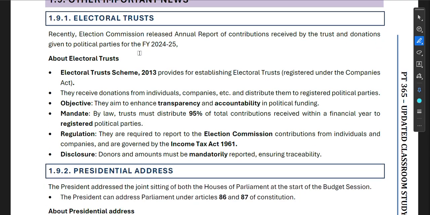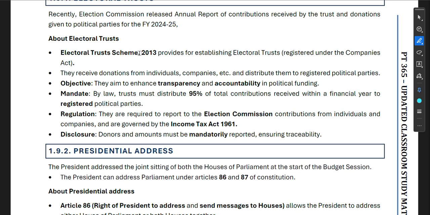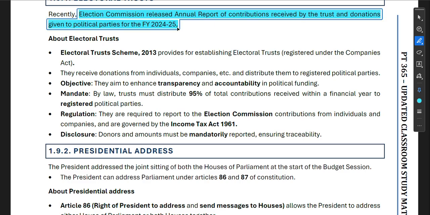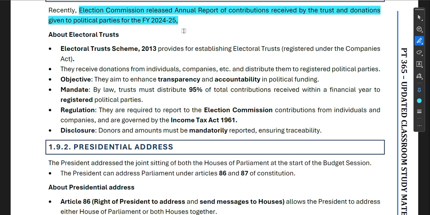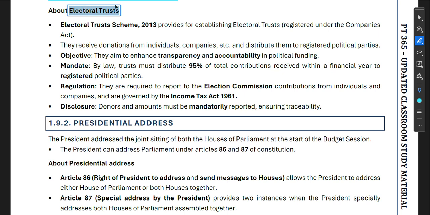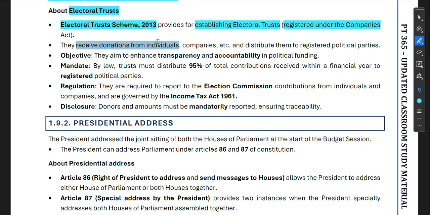Now other important news. Electoral trust. Recently, the Election Commission released the annual report of contributions received by trusts and donations given to political parties for financial year 2024-25. About electoral trust: the Electoral Trust Scheme 2013 provides for establishing electoral trusts registered under the Companies Act. They receive donations from individuals, companies, etc., and distribute them to registered political parties.